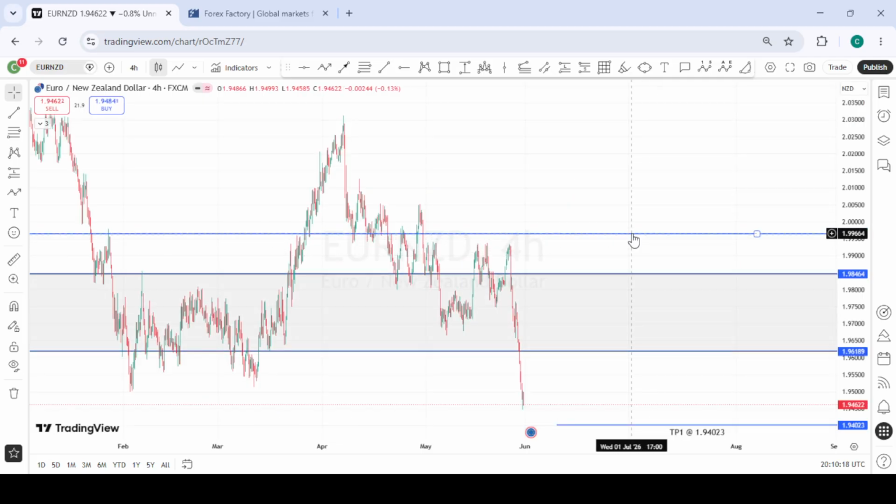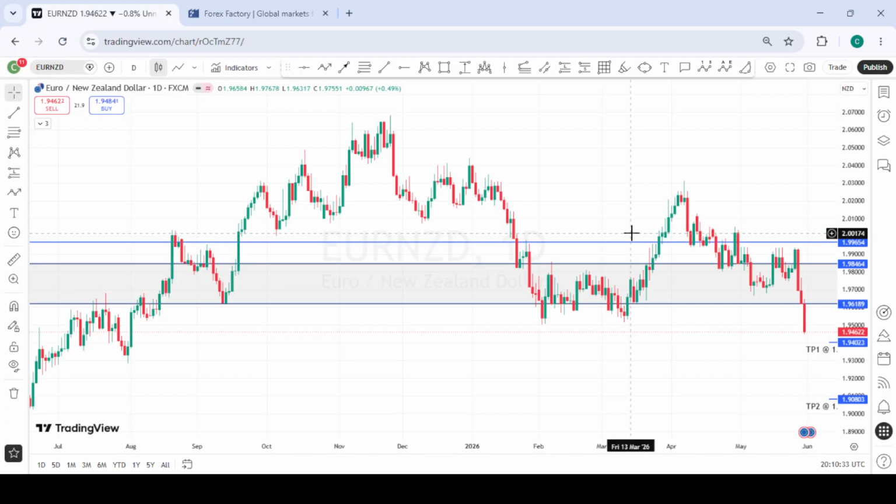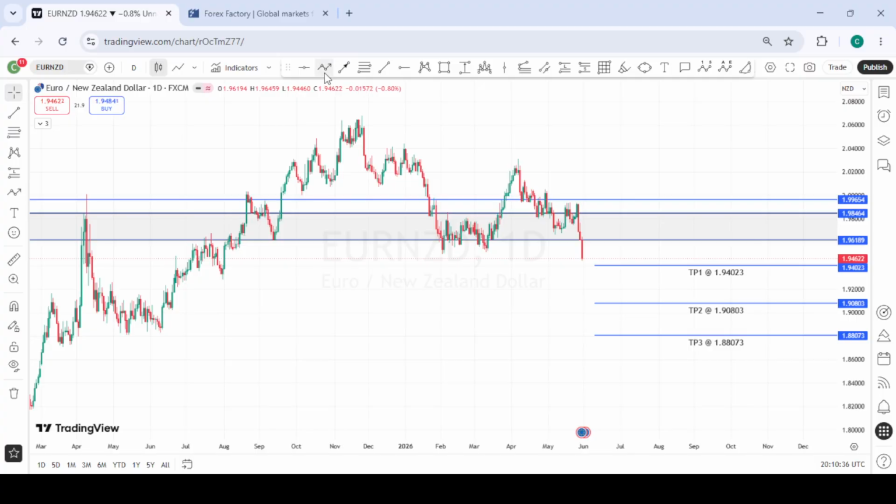This is EURNZD. We actually took a buy position on this pair, which hit our first TP, and then eventually price was taken out by the news that was released for the NZD last week. So going into next week, this is what we are looking out for. We are going to wait for this possible pullback into this area of interest. Should price pull back to this area of interest and give us selling opportunities from here, we'll take ourselves from here to the downside. Should price also pull back a bit higher into the zone above, we'll still look for selling opportunities from there to the downside for EURNZD. So we are very bearish on EURNZD for the coming week.